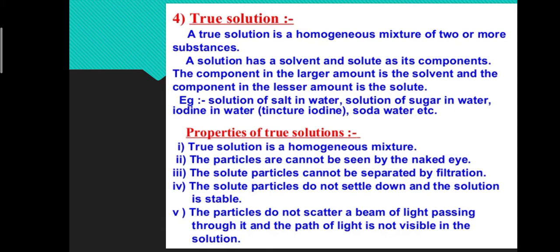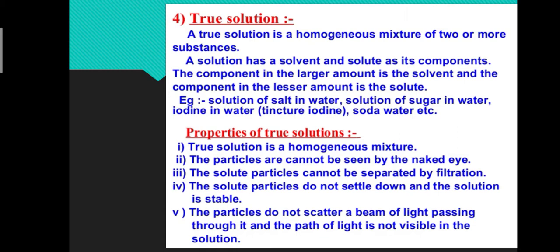Next, solutions made by dissolving various solutes in water are called aqueous solutions. Means in case of aqueous solution, the solvent is water. The solutions made by dissolving solute in organic liquids like benzene, carbon disulfide, carbon tetrachloride, alcohol, acetone, etc. are called non-aqueous solutions. So there are various properties of true solution. A true solution is a homogeneous mixture.